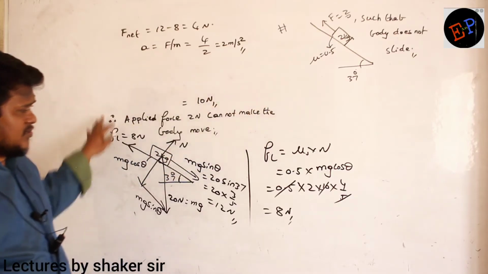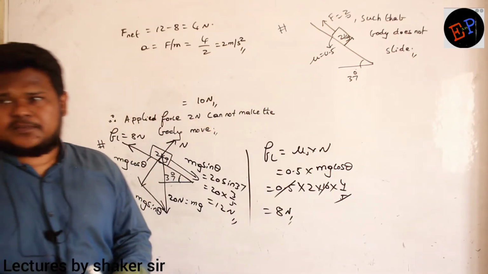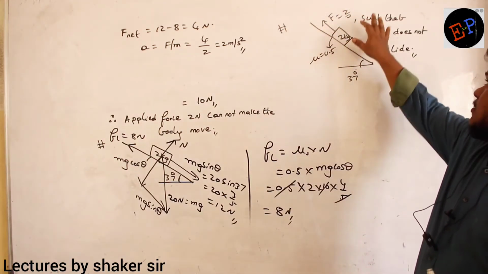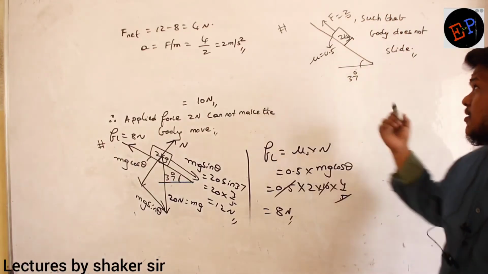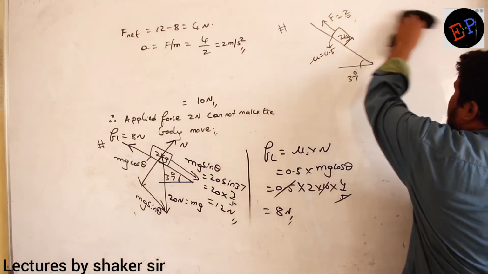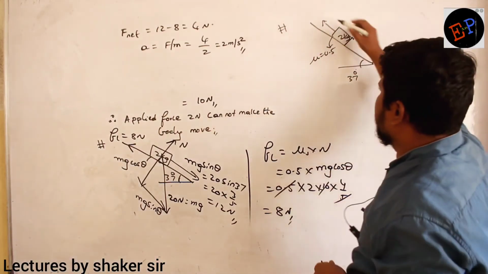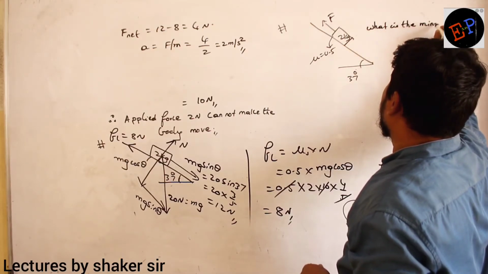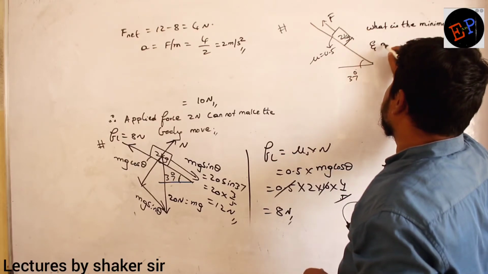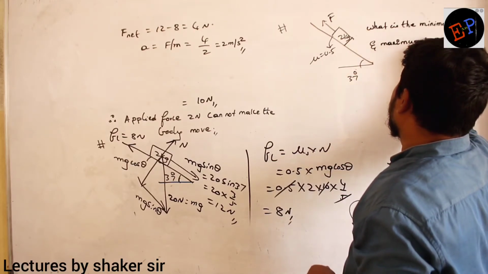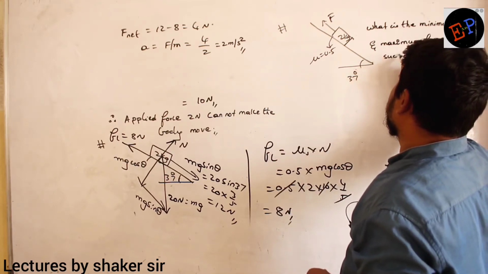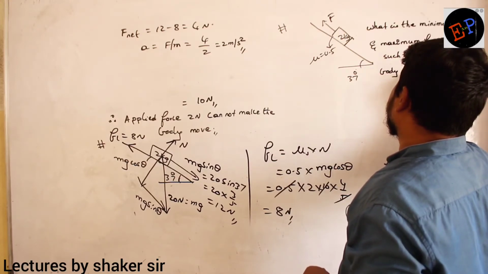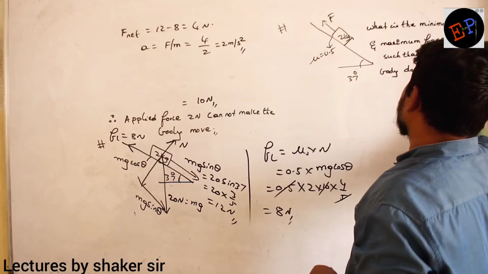Now, in reference to this problem, can you say what the answer is? Here, what is the question he is asking? What is this force such that the body does not slide? Or let us change this question a bit more. Clear? So, what is the minimum and maximum force such that the 2 kg body does not slide?